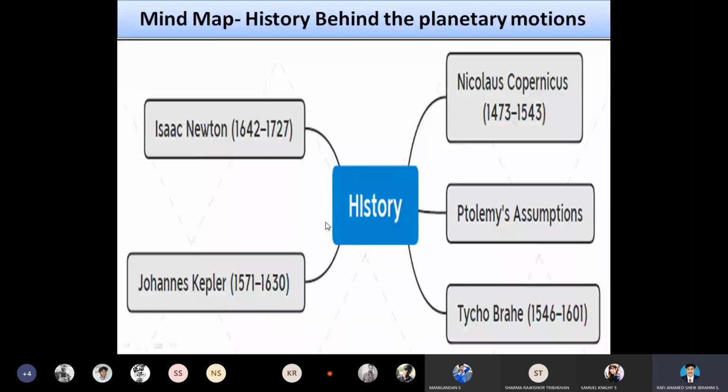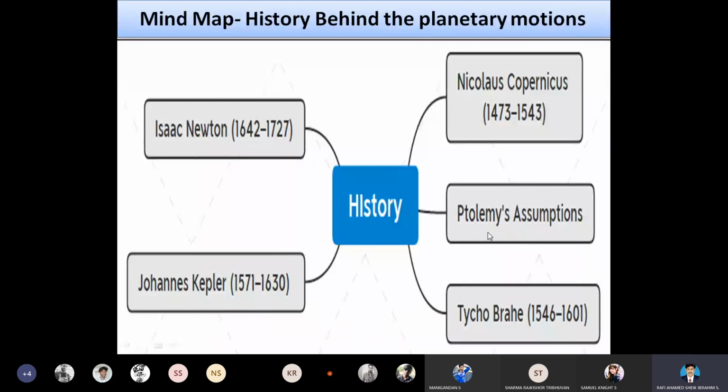The fourth prediction was made by Johannes Kepler, and the fifth prediction was made by Isaac Newton. So they are the followers. He started the planetary motion, and those who followed him gave the correct solution.